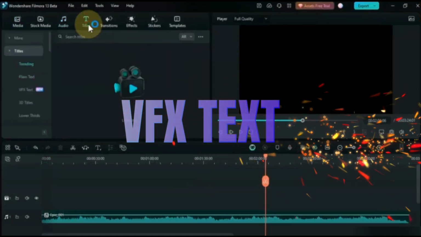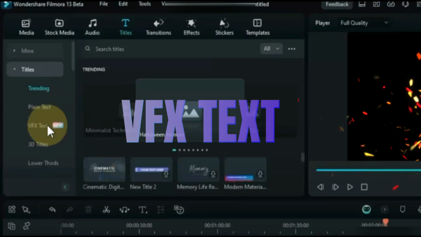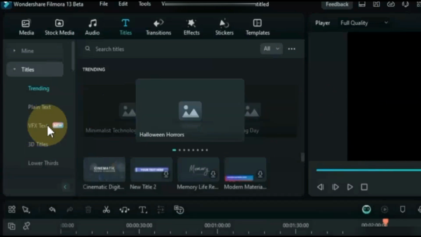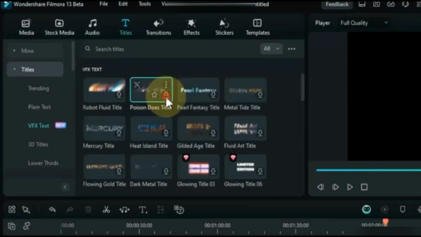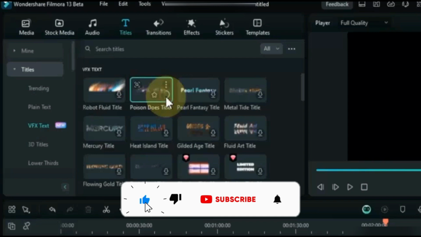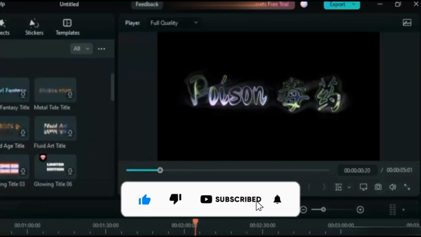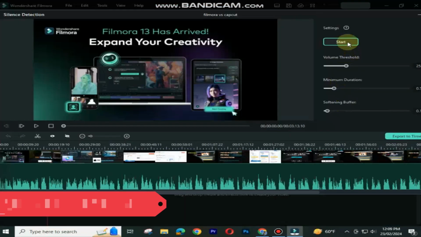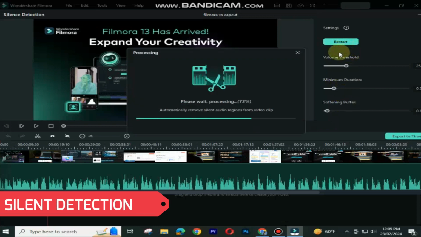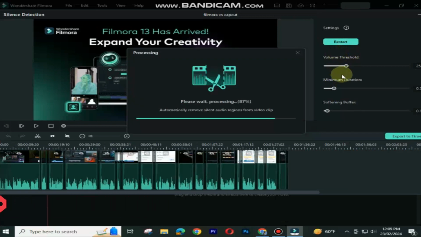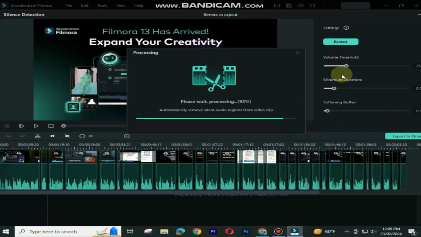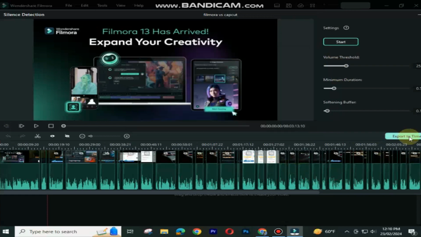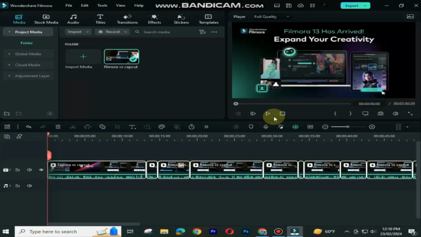VFX Text. In Filmora 13, there is new feature VFX Text. Here you will find a lot of visually appealing and captivating texts. You can download and use them. Silence Detection. Open Silence Detection and select your video, after that click on Start. Best part is that we don't have to remove silent parts of the video manually, it will remove all silent parts in our video in one click. As you can see, it has marked cuts in our video and removed all silent parts from it.